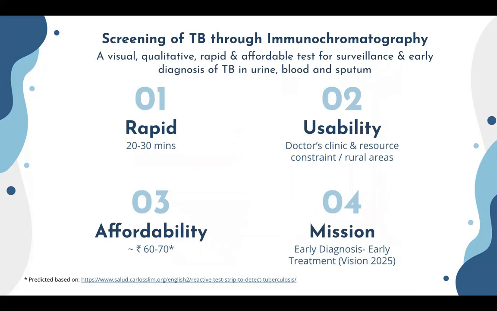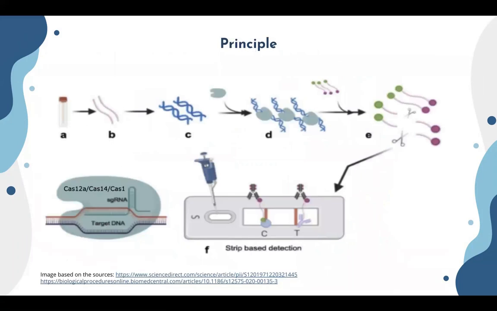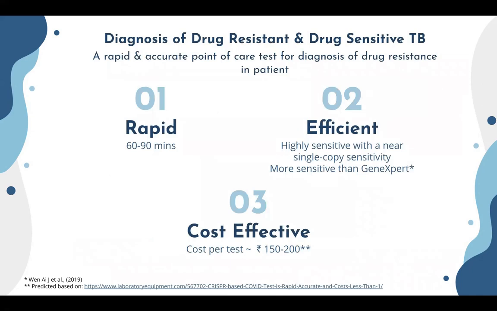It is rapid, has high usability, is affordable, and is in alignment with the end TB strategy set by the WHO. Now, to tackle the problem of drug-resistant cases, we propose rapid CRISPR-based test. As you can see on the slide, we have used Cas such as Cas12a, Cas14, and Cas13. This is an accurate point-of-care test for diagnosis of drug resistance in patients. It is rapid, efficient, as well as cost-effective.